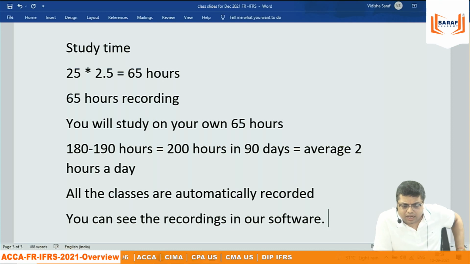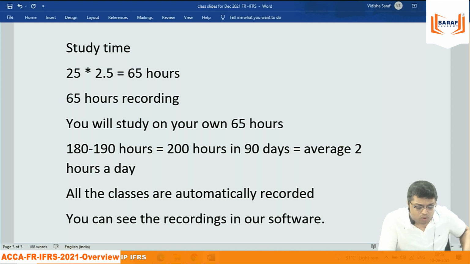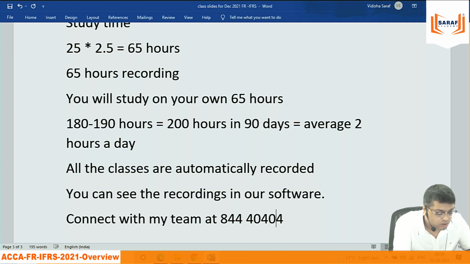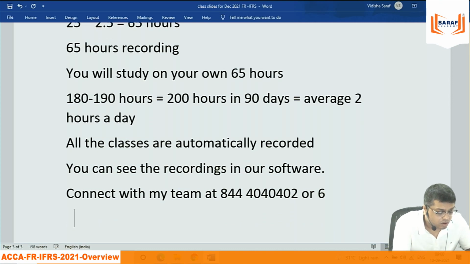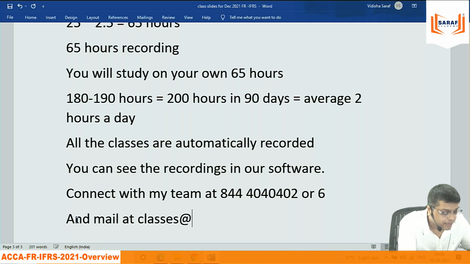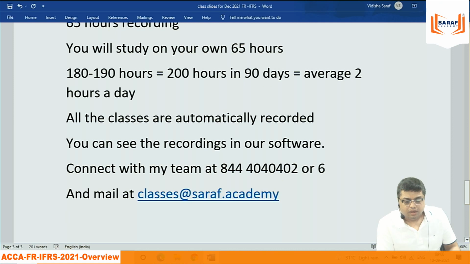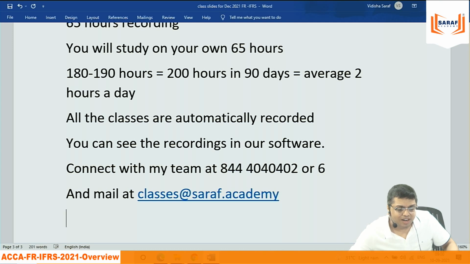You can see the recordings in our software. Somebody will say, sir, I have not got the software, or I am not able to view the classes. Connect with my team at 8444040 or 6, and mail at classes@saraf.academy, or maybe one more mail ID. No issue. Whatever I am saying, Maharanva, you already know.